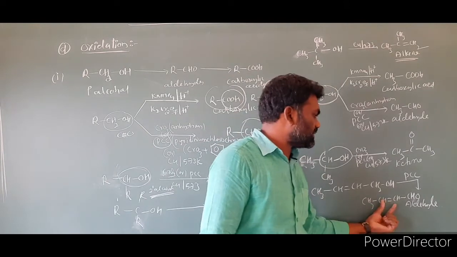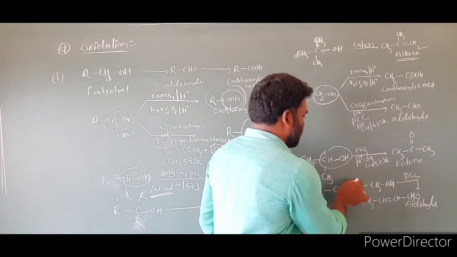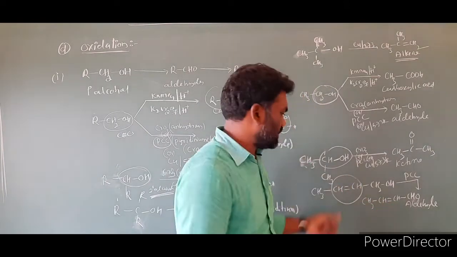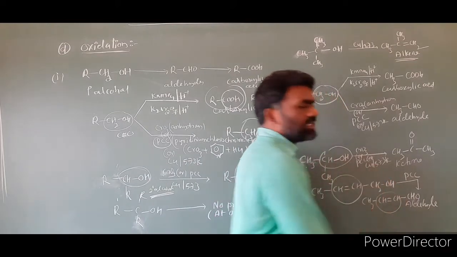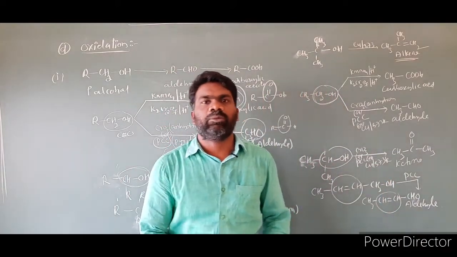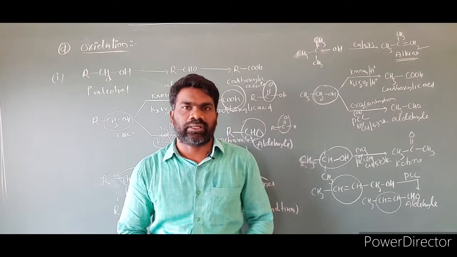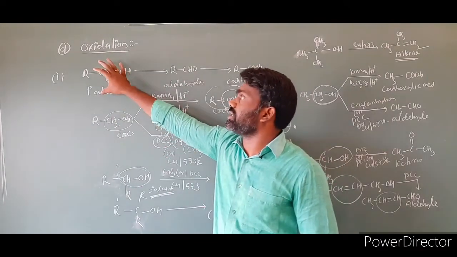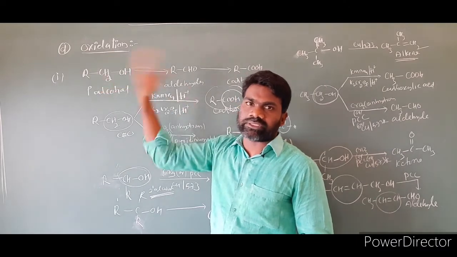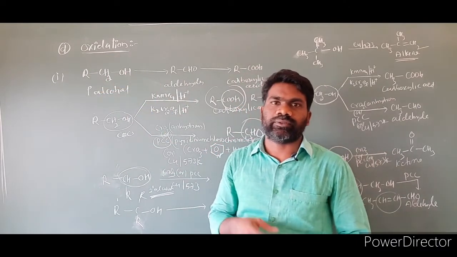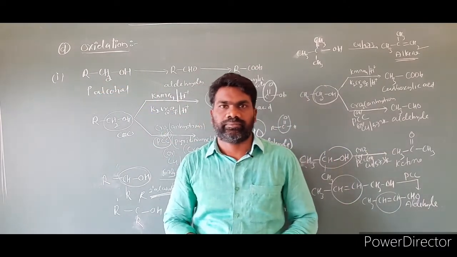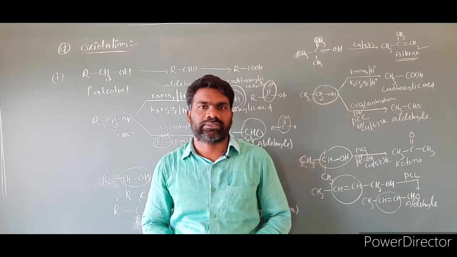But the point is the double bond is not affected. What is the product? The double bond present in the reactant remains the same. PCC does not affect the double bond in a reaction. So this is oxidation of alcohol. In simple words, the products of oxidation of alcohols depend upon the type of reagent we are using in a reaction. This is oxidation of alcohols.